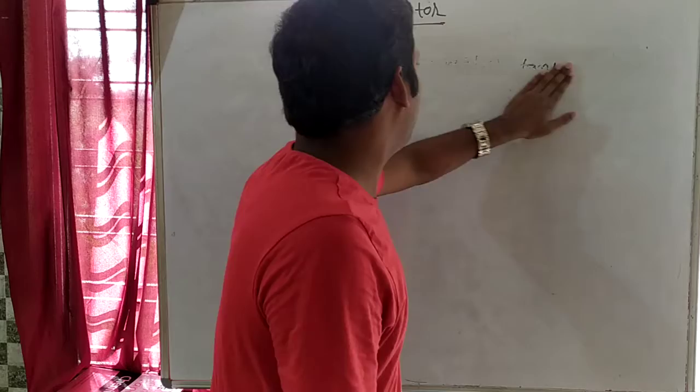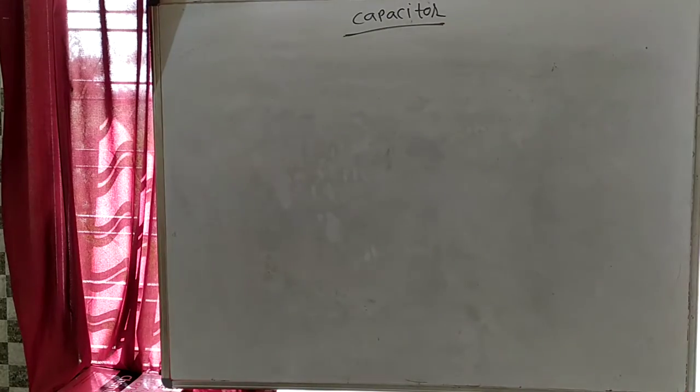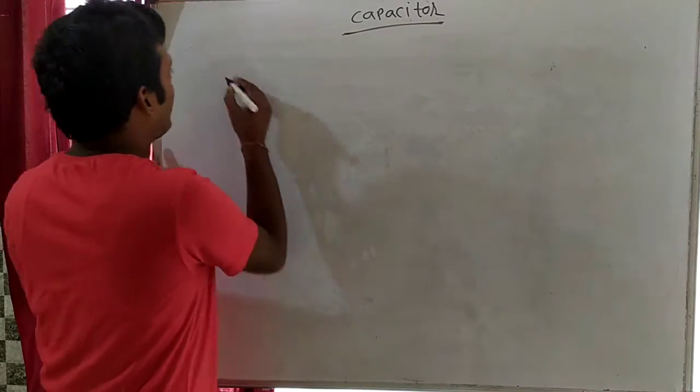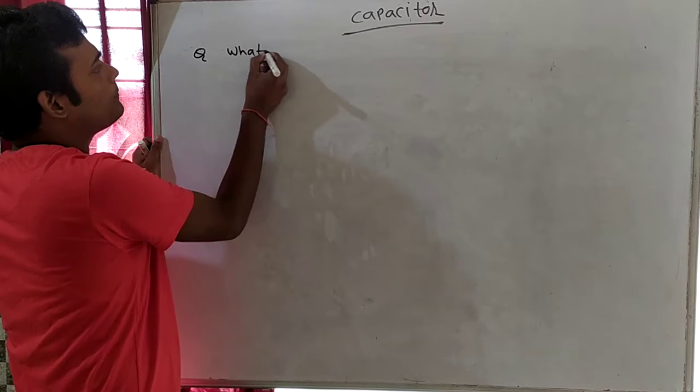Now you can see, me one thing, that sir, cell is also giving us current, right? Cell is also giving us current. So cell is also giving us current, and capacitor is also giving us current. So what is the difference between that two? That's the question. What is difference between